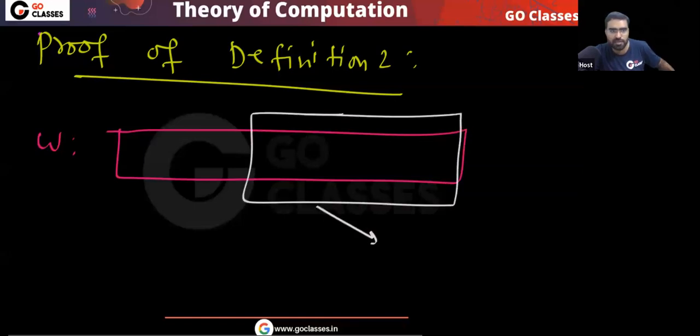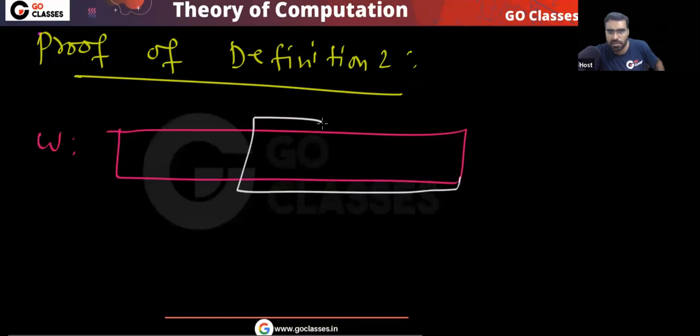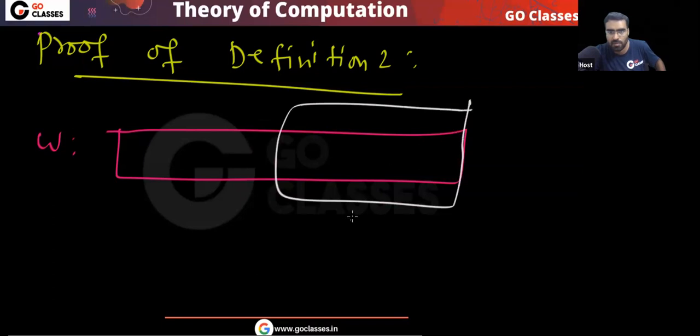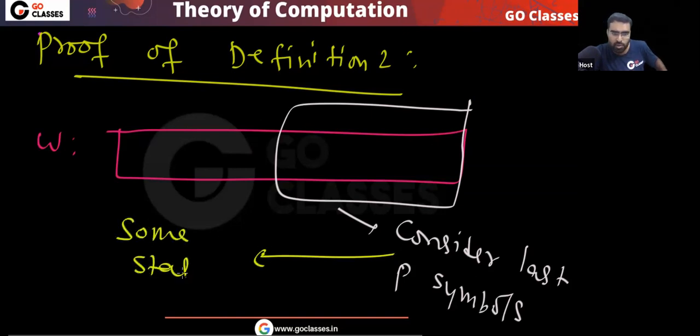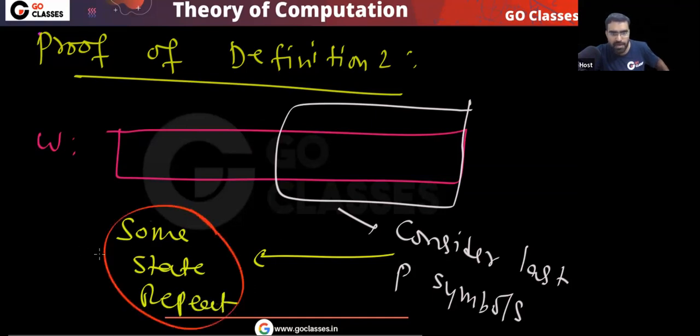Again, some state will repeat. If you consider the last P symbols, then also some state repeats, and if this state repeats, then you can create XYZ. This is your proof of definition 2.